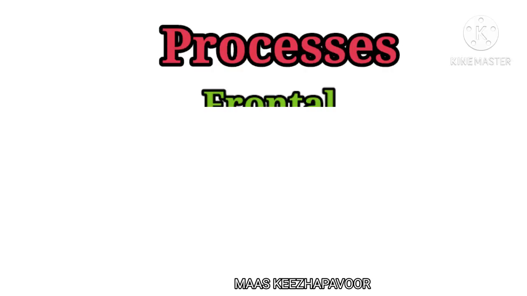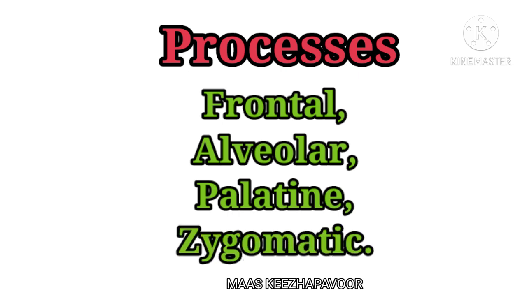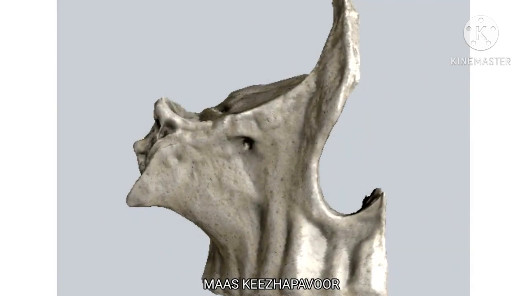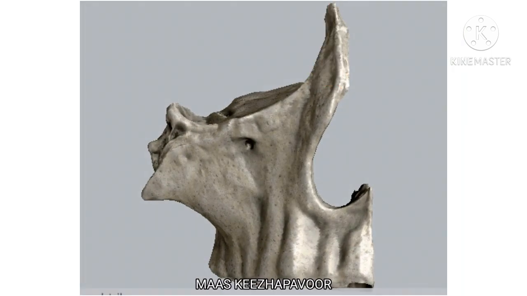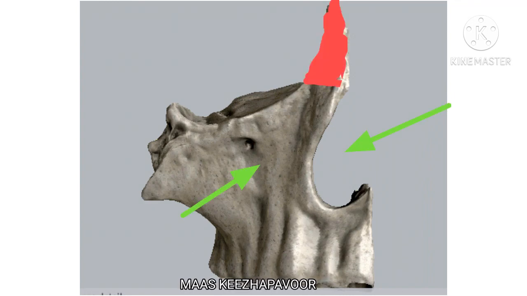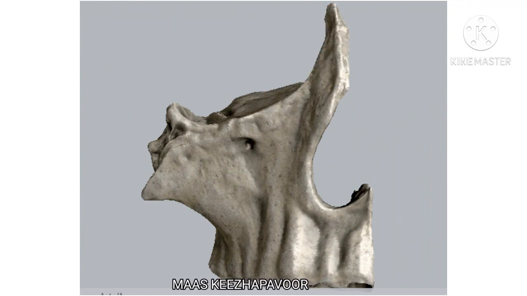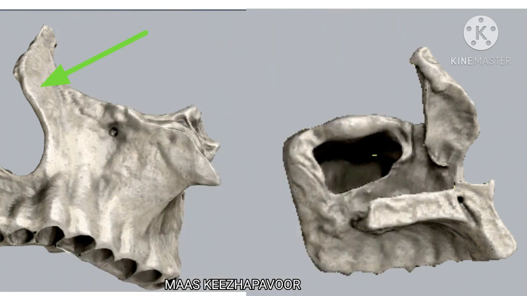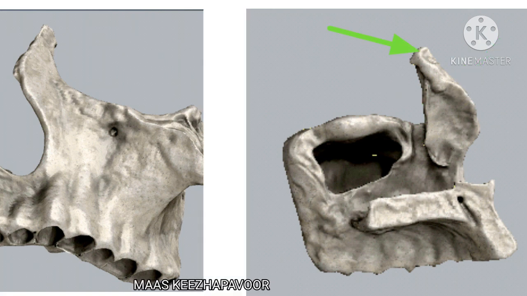The process of maxilla are frontal, alveolar, palatine, and zygomatic process. The frontal process is an upward projection from the junction of anterior and medial surfaces of body of maxilla. It has two surfaces, lateral and medial, two borders, anterior and posterior, one end, that is the upper end.